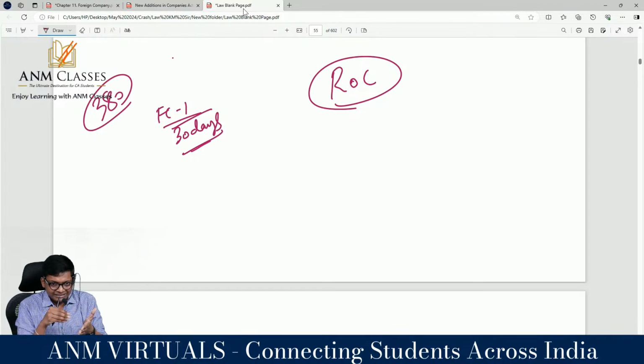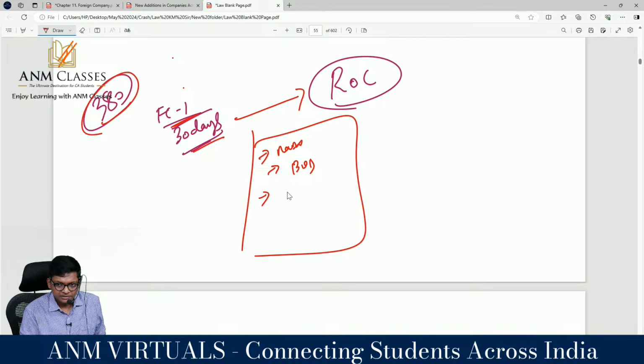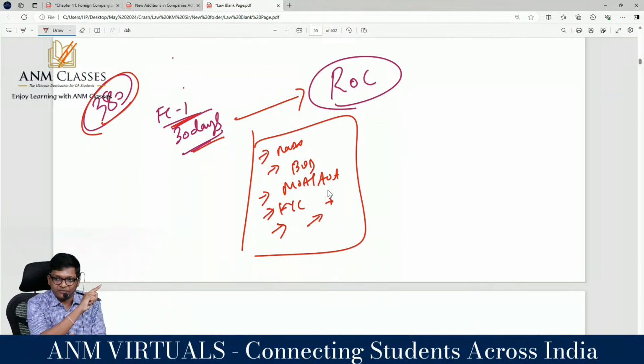A foreign company came here. They didn't inform. If they don't inform, penalty. That's why, for that not to happen, where do I file? This section tells you that within 30 days of coming to India, you inform the ROC all your details. What details? If Apple is coming to India, Apple should tell the name of the company, who the board of directors of Apple are, then MOA, AOA of Apple, all the incorporation documents and related documents, KYC, but we don't call it KYC, proof of identity. So when a foreign company comes, you need to inform all of this. That's your doubt. If I have all of this, I can go file a complaint.